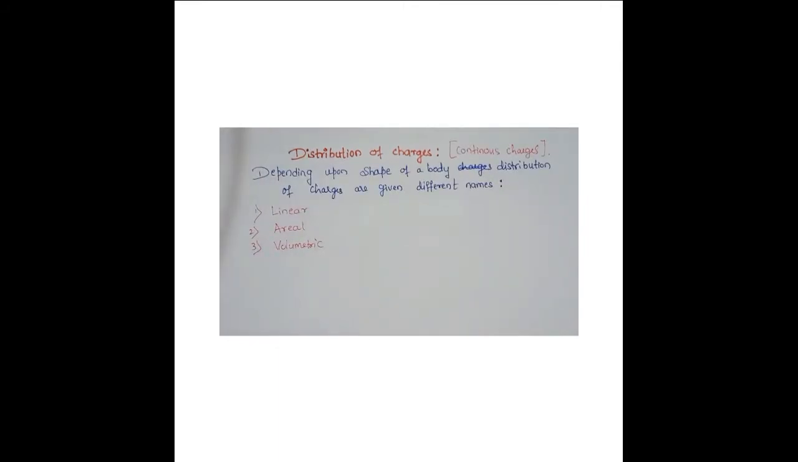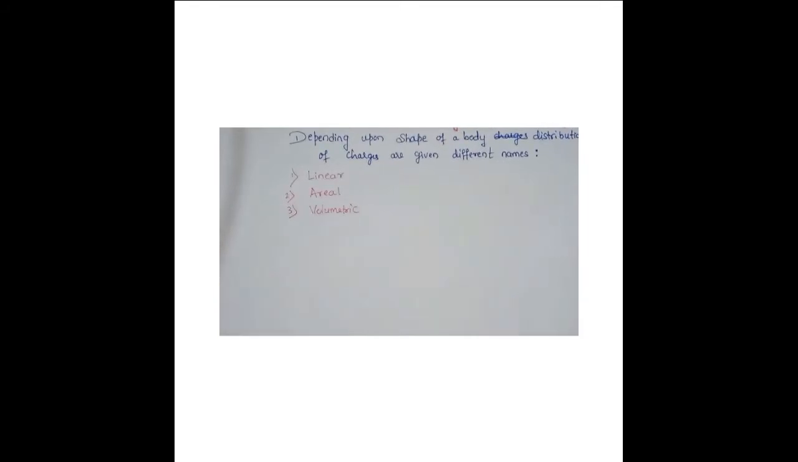So let's not waste time, let us start distribution of charges. Depending upon the shape of a body, charges are distributed, and based on that we give the names. The first one is linear distribution of charge. Charges are continuous, they are not discrete right now. They are continuous: linear, areal and volumetric distribution of charge. So we'll start one by one. What is linear, areal, volumetric? So linear distribution of charge.